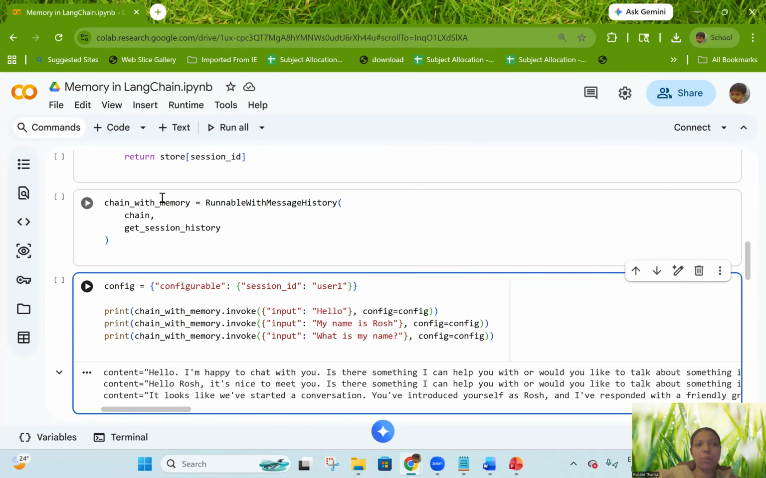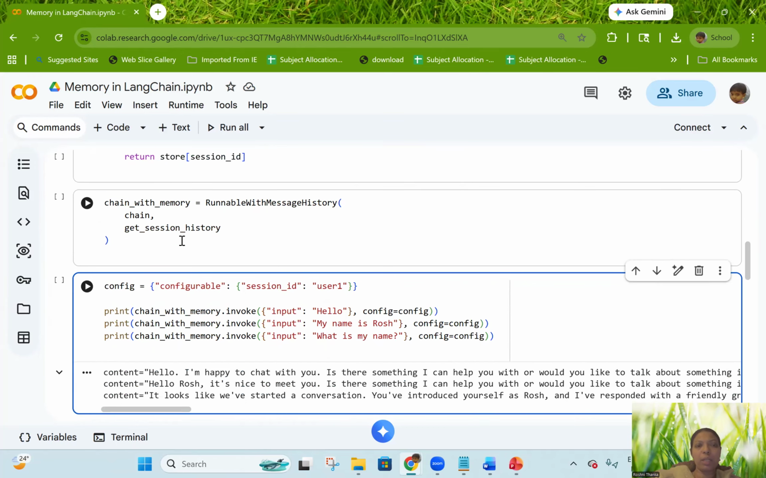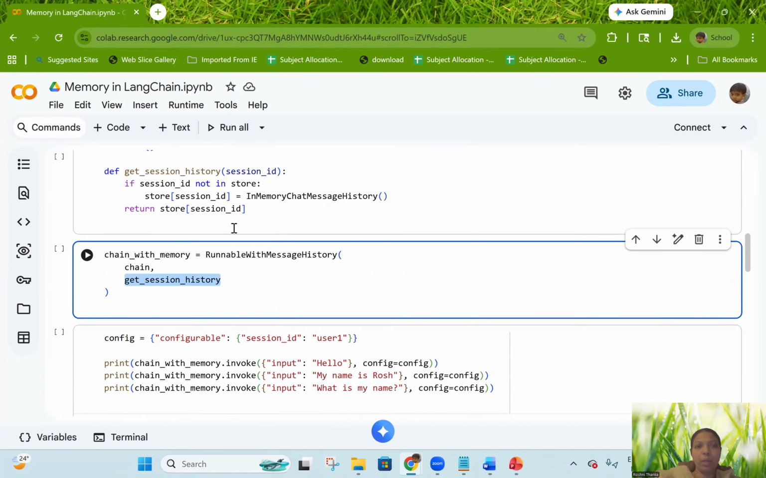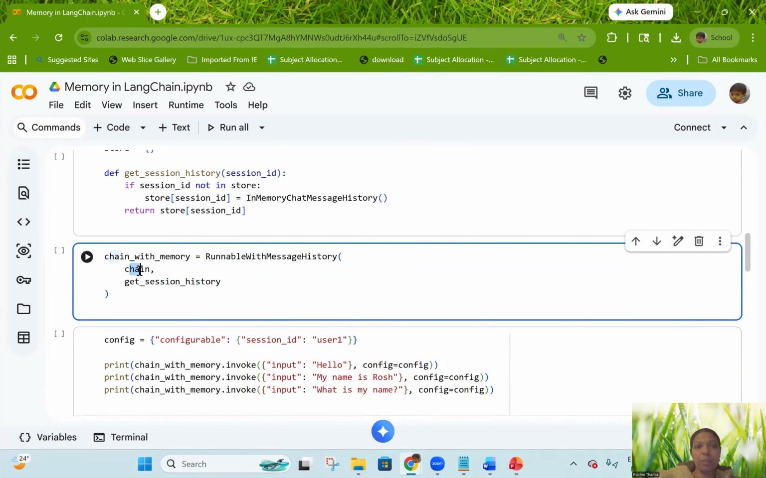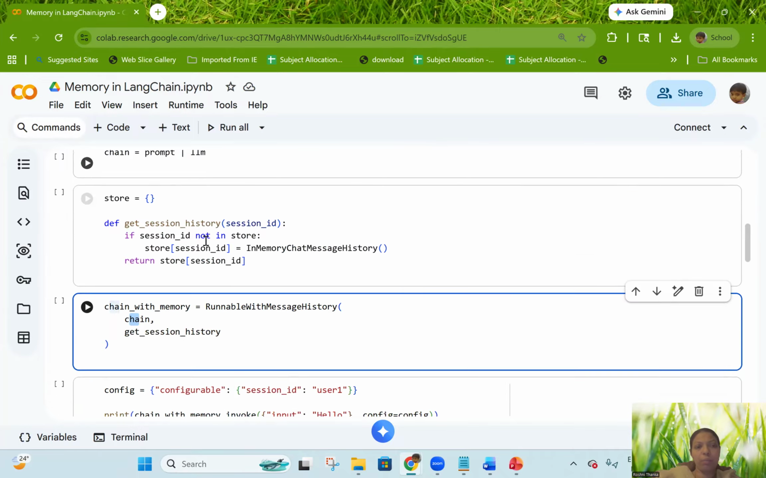So now we have a prompt and we have a chain. This chain is attached with the prompt, and the memory is attached with the chain. The chain contains the prompt and the LLM. Along with the prompt, this memory is now attached so that you will get a clear output.